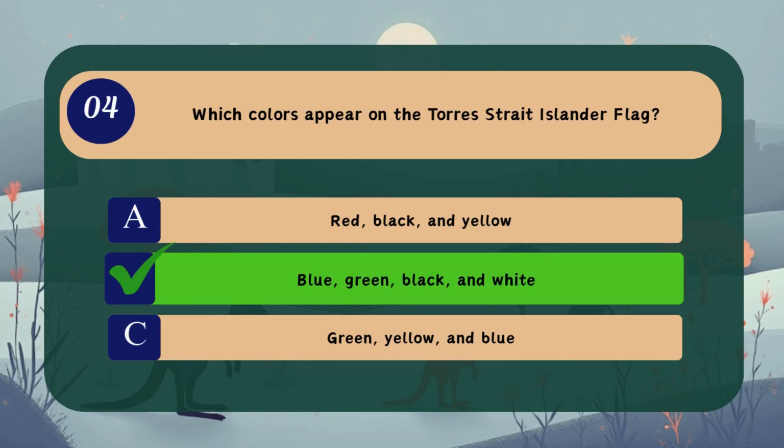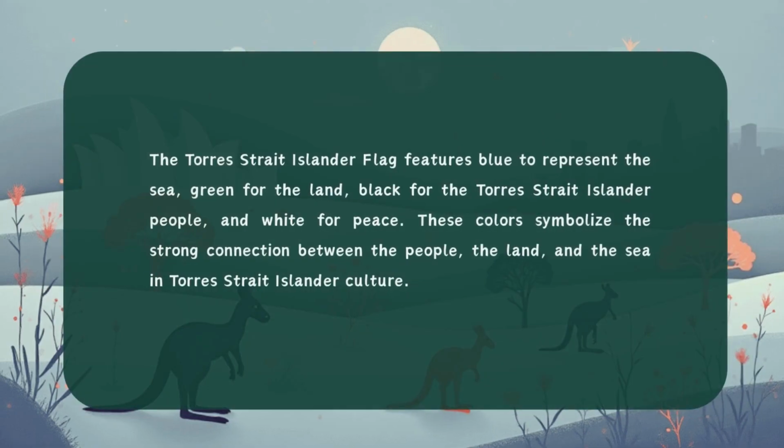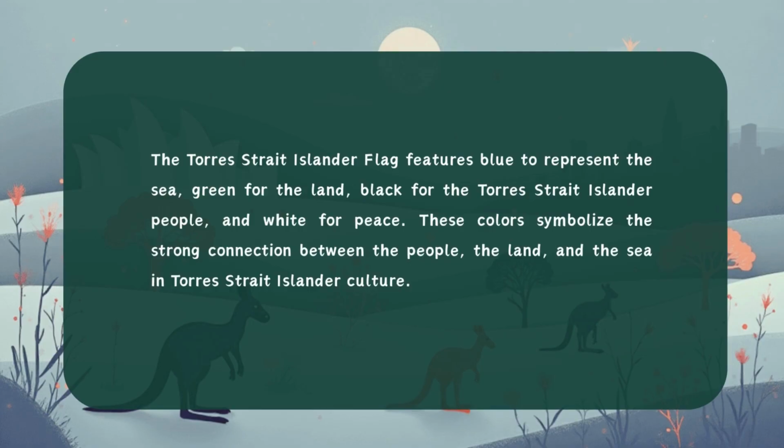Correct answer, B. Blue, green, black and white. The Torres Strait Islander flag features blue to represent the sea, green for the land, black for the Torres Strait Islander people, and white for peace. These colours symbolise the strong connection between the people, the land, and the sea in Torres Strait Islander culture.